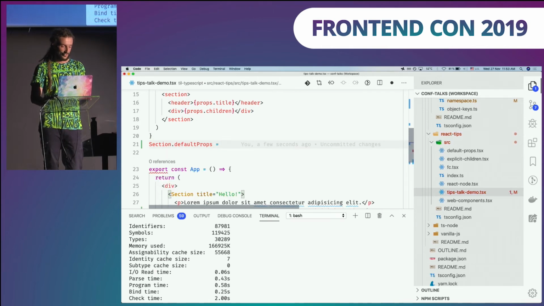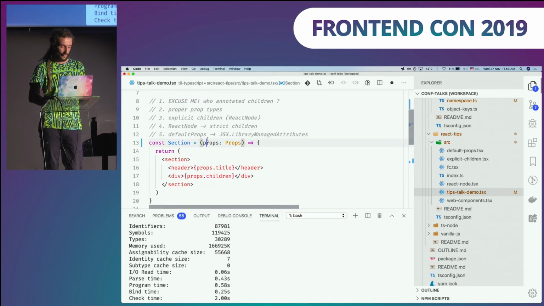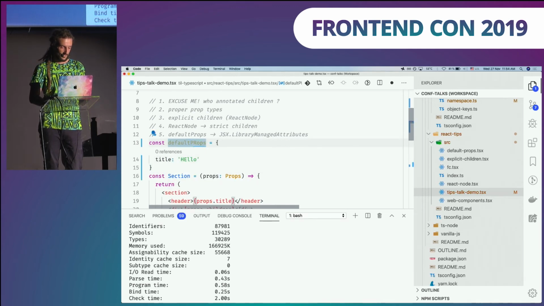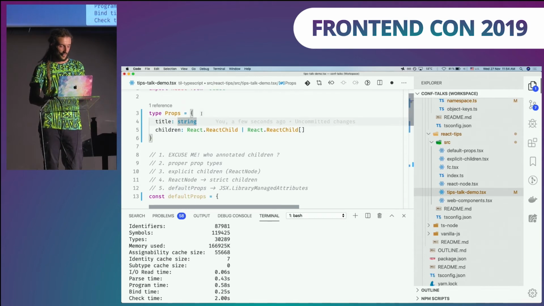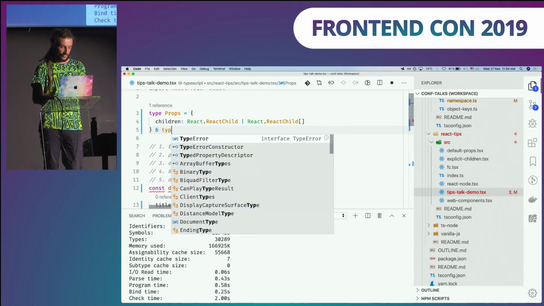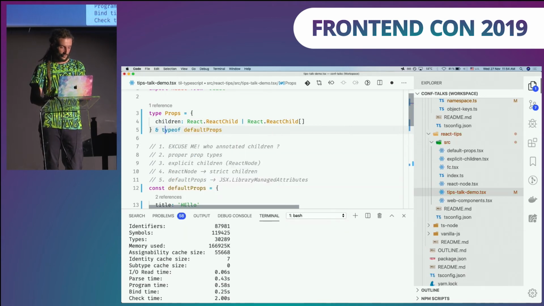What I mean by that, I will just cut this, and I will create an old good constant called default props, just like that. Now what I need to do, because I'm gonna use runtime values for the type system, I'm gonna remove this title from the props, and instead I'm gonna use intersection, and I'm gonna infer the type of default props, and I need to mark it as partial, because those are gonna be optional in the final interface.